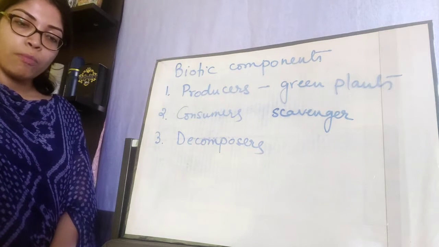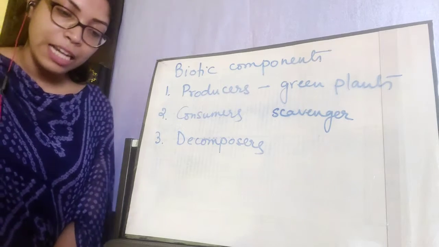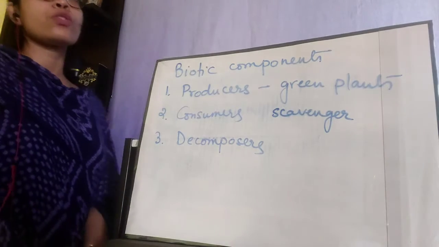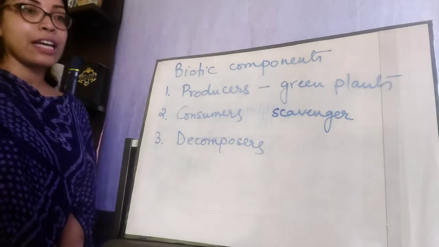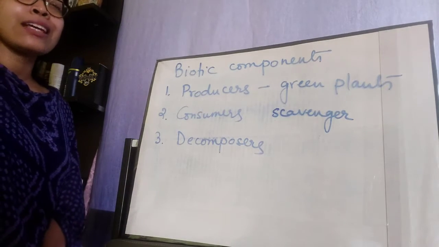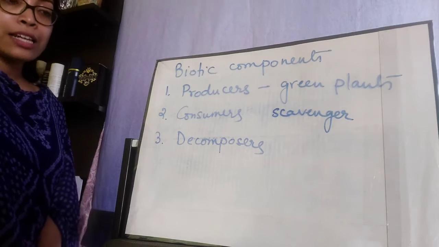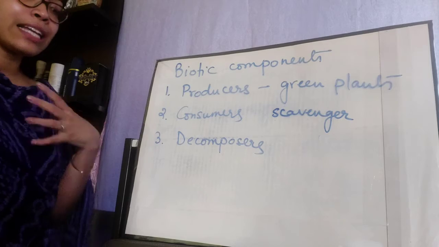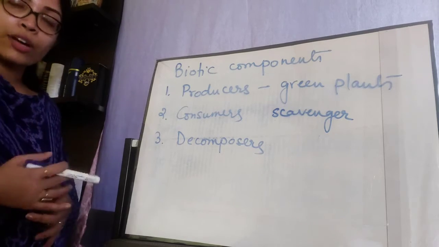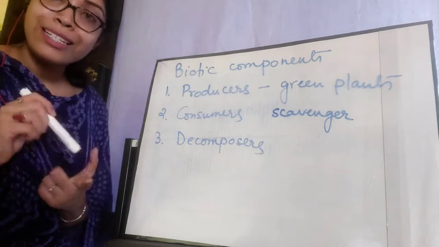Decomposers break down the complex organic compounds present in the remains of dead plants and animals into simpler substances. Suppose a rat has died somewhere and the next day we see ants and bacteria and fungi and some other insects feeding on that dead rat. What actually happens is that they are feeding on that dead and decaying organic matter and deriving nutrition from it.